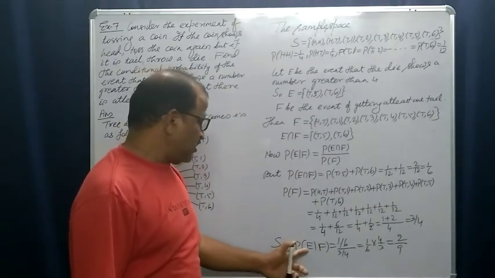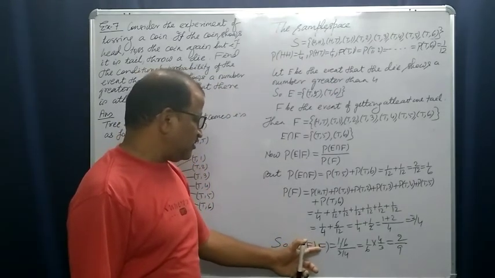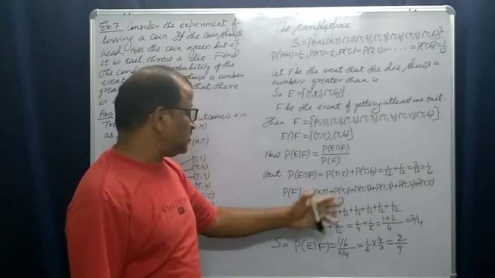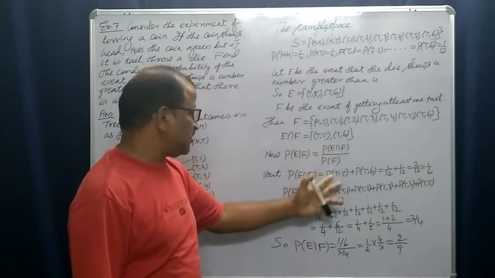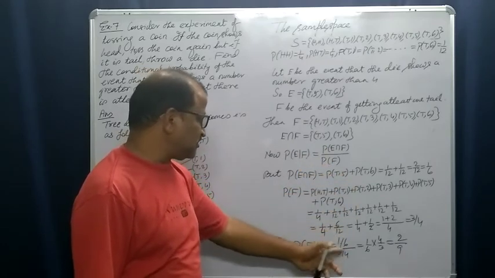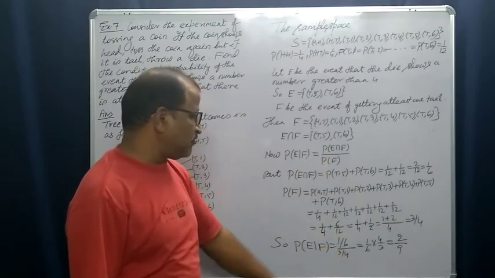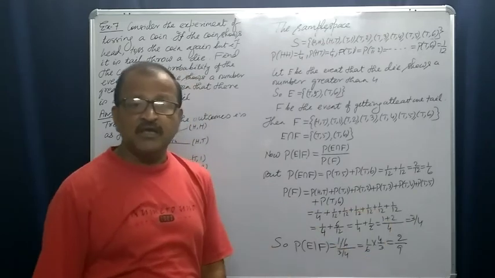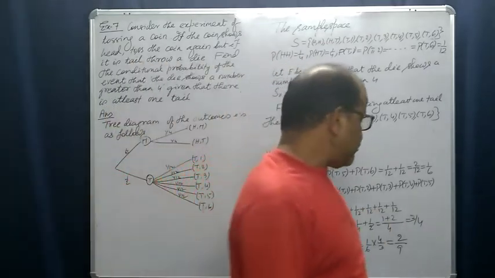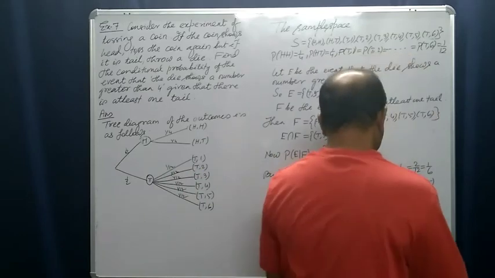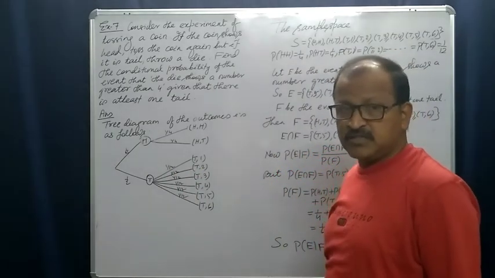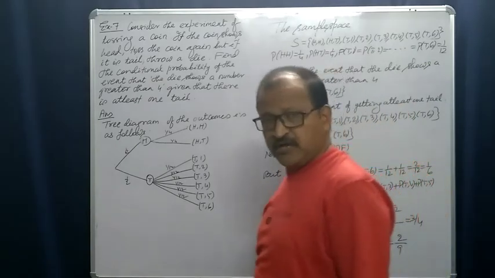Now put the formula. Probability of E under condition F is equal to what? Probability of E intersection F, we have got it, it is 1 by 6, and this is 3 by 4. That is 1 by 6 into 4 by 3, that is 2 by 9. So the required probability is 2 by 9, right? This is the answer. Okay?